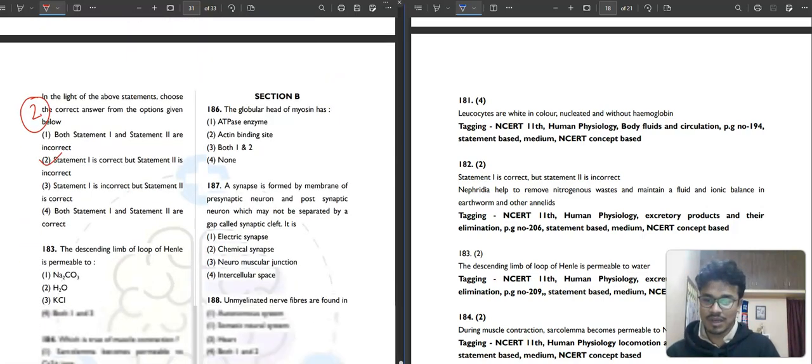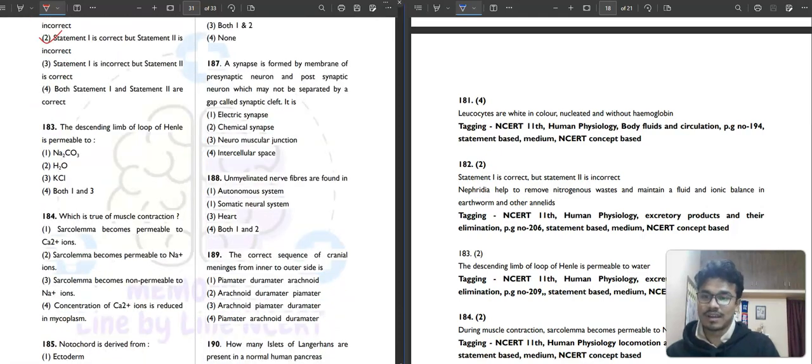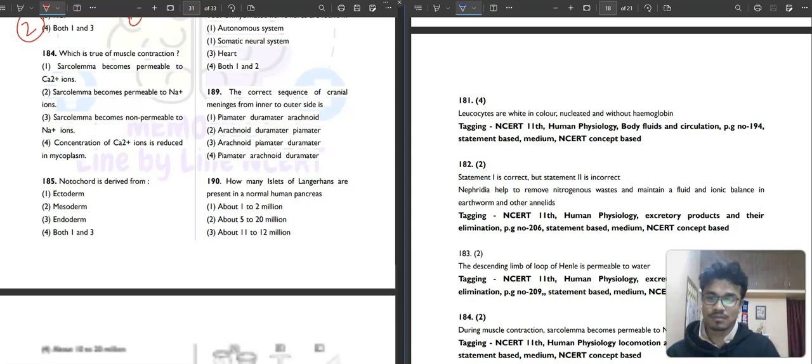Then question number 183. The descending limb of the loop of Henle is permeable to what? The descending limb is this one. It is permeable to Na2CO3, H2O, KCl, or both 1 and 3. So it will be your H2O. It is permeable to water. Then question number 184, sorry, I said 182 earlier.